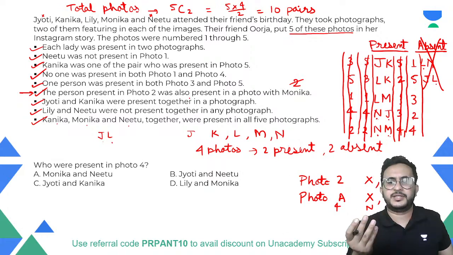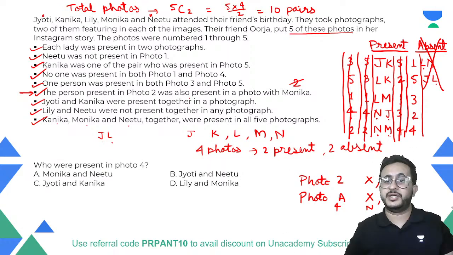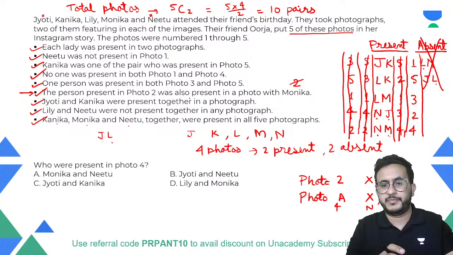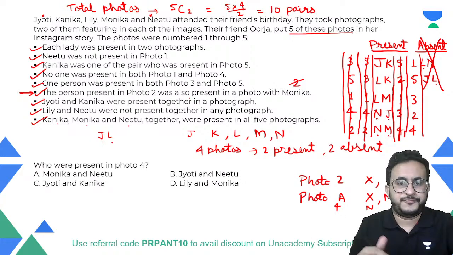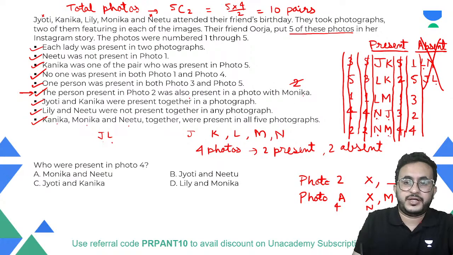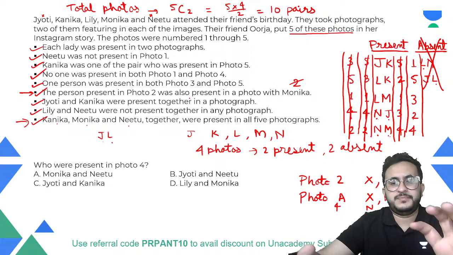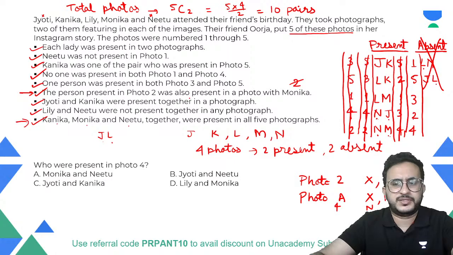Right, "also" means that the person is also with Monica. So the person will be in two different photos: in one photo with Monica, and in photo number 2 it is with someone else. From that we can find out the answer. Understanding this was a tricky thing. These two statements were difficult to understand. So sometimes you might encounter some difficult statements.